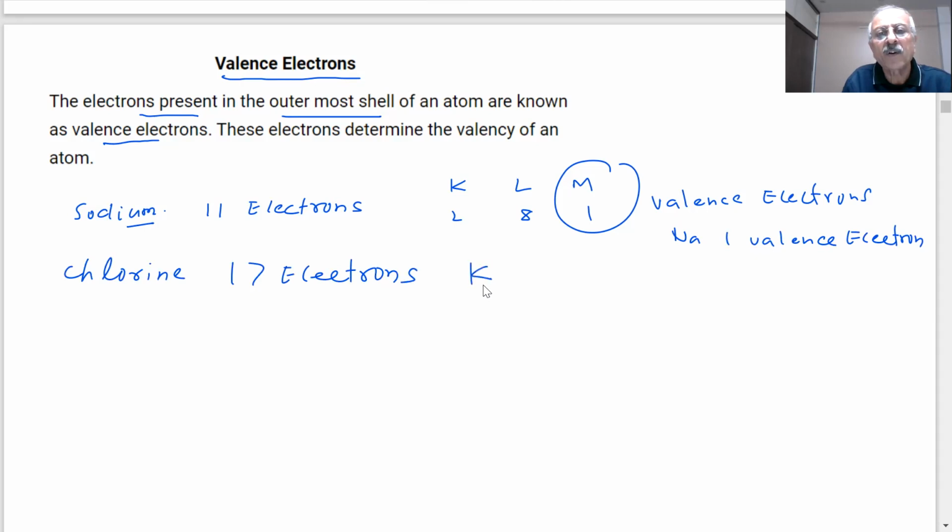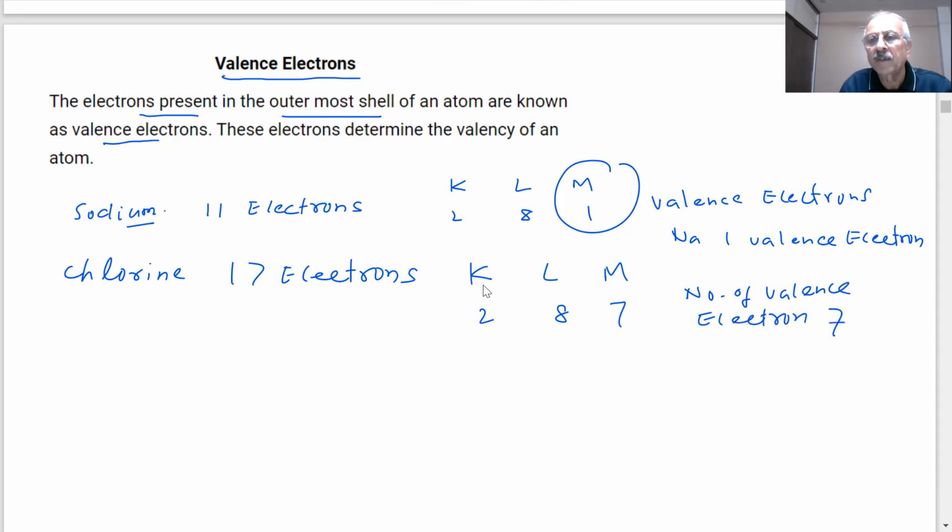What is the electron distribution? 2 in the K shell, 8 in the L shell, and 7 in the M shell. Then what is the number of valence electrons? 7. Therefore, students, once we know the atomic number, we can easily find the valence electrons.